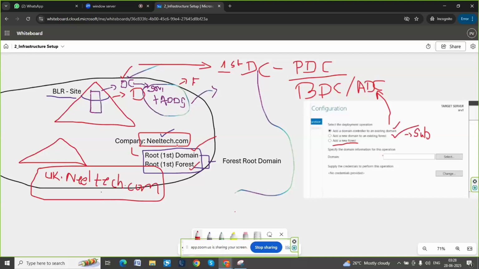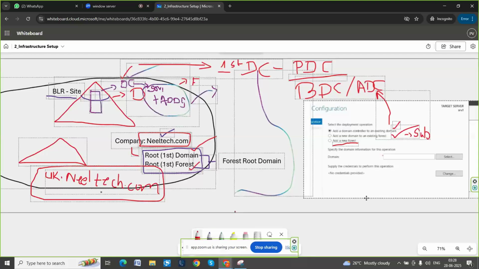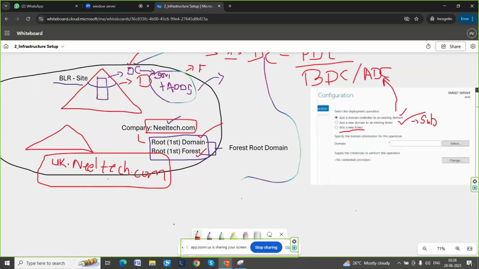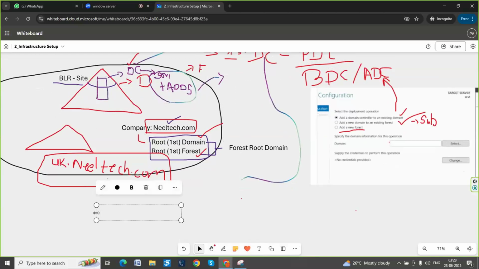Add a new forest is nothing but your first domain, first forest. You may come across a situation where one company has acquired one more company. Did you ever come across that? For example, you might have heard of the vehicle named Mahindra and Mahindra, M&M. Let's come back to the basic part.